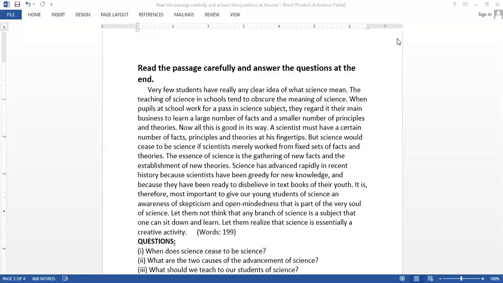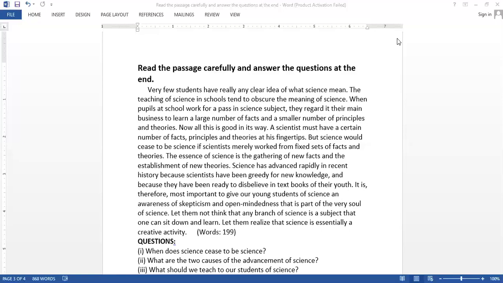But science would cease to be science if scientists merely worked from fixed sets of facts and theories. The essence of science is the gathering of new facts and the establishment of new theories. Science has advanced rapidly in recent history because scientists have been greedy for new knowledge and because they have been ready to disbelieve the textbooks of their youth.